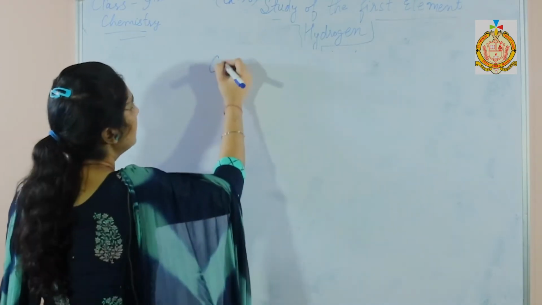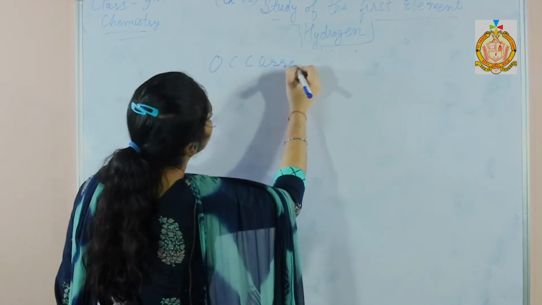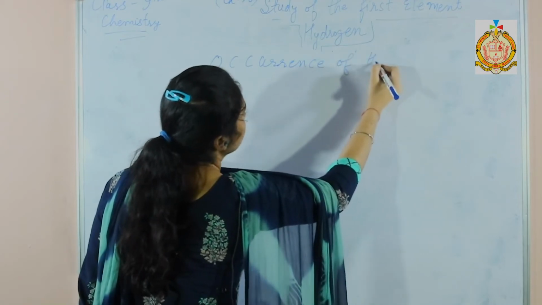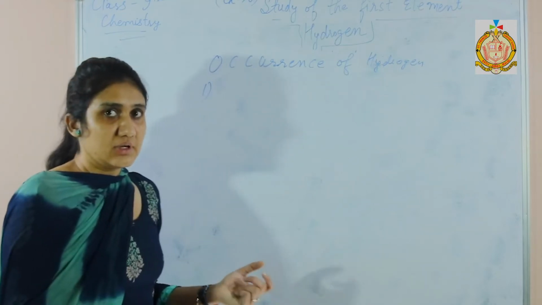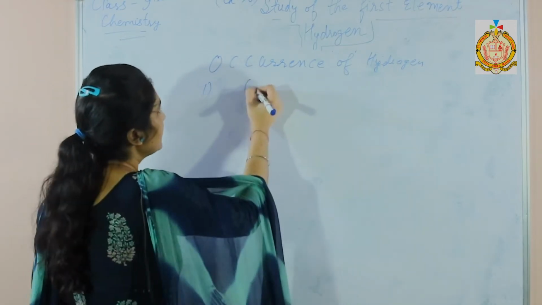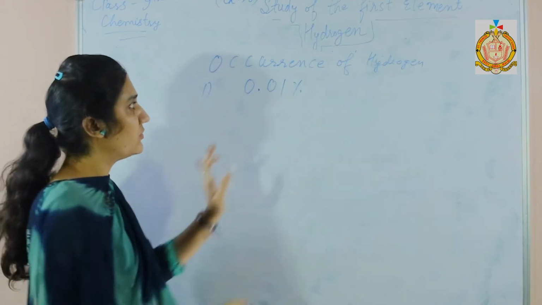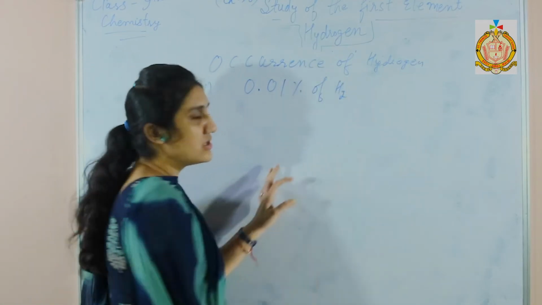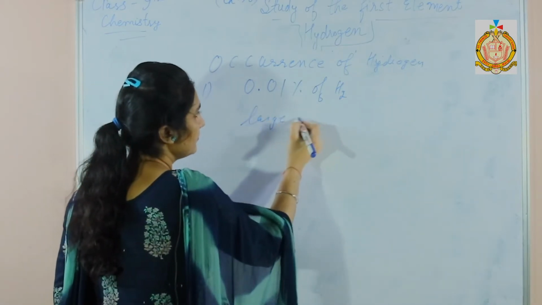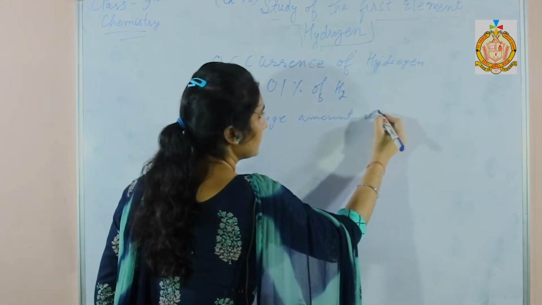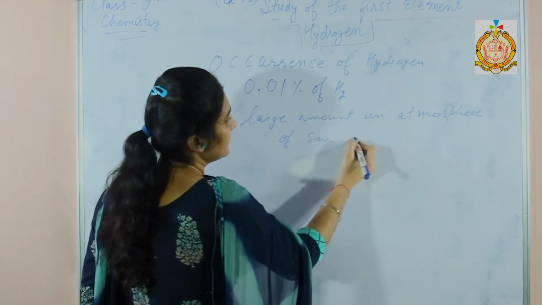Hydrogen occurs in the free state as well as in the combined state. Occurrence of hydrogen. In the free state, it occurs in the atmosphere. In the Earth's atmosphere, there is about 0.01% of hydrogen. A large amount of hydrogen is found in the atmosphere of the Sun and those of the stars.